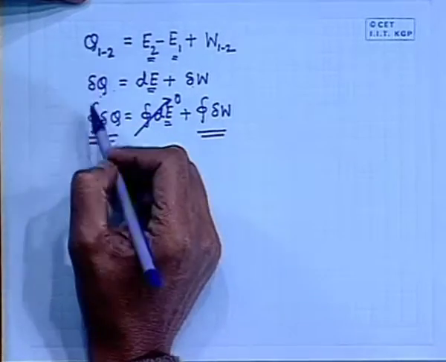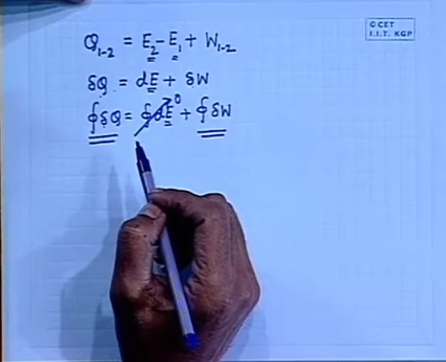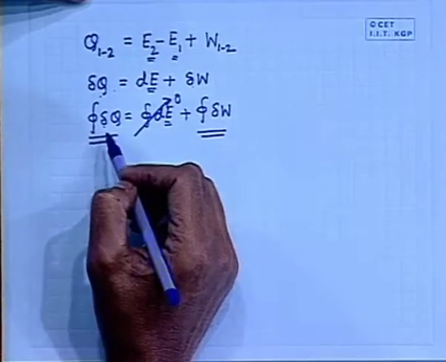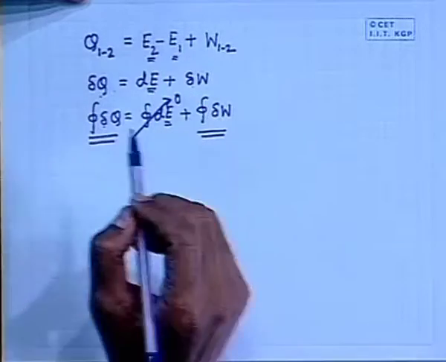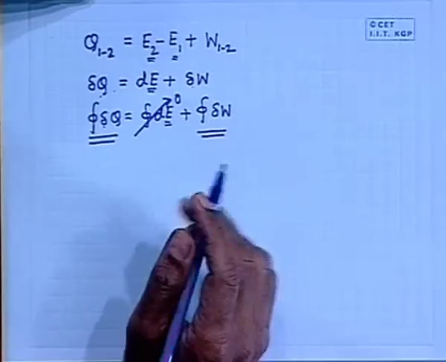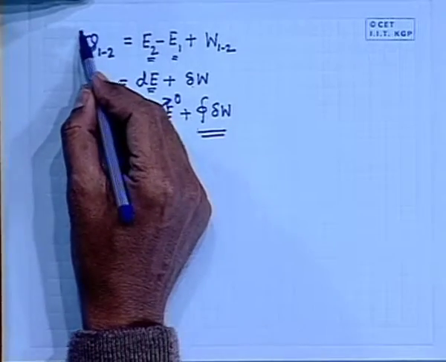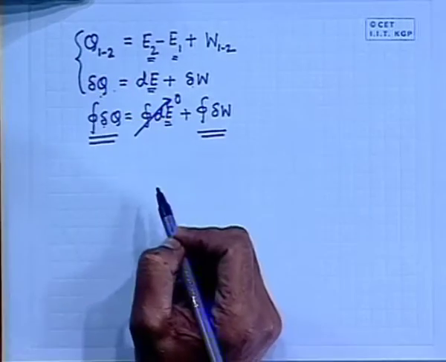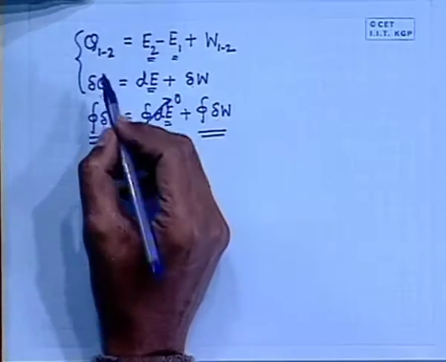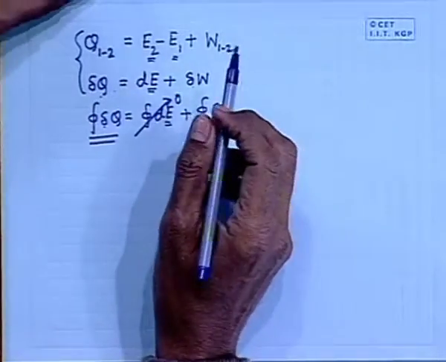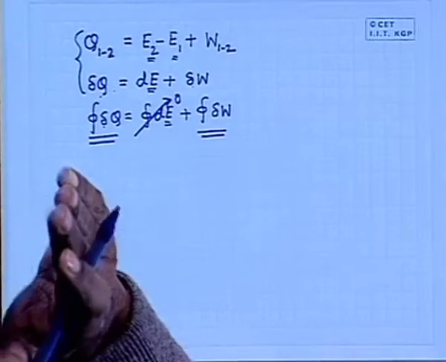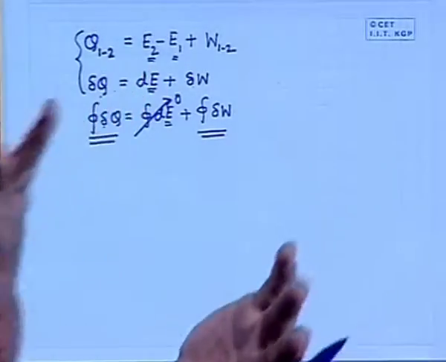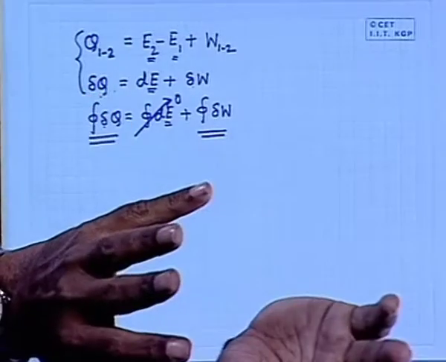Now, if we write this in terms of per unit mass, this will be internal energy per unit mass. But before that, concentrate on these two equations. First of all, you must know this first law, that heat added is the change in internal energy plus work done, applies to both closed systems and open systems.